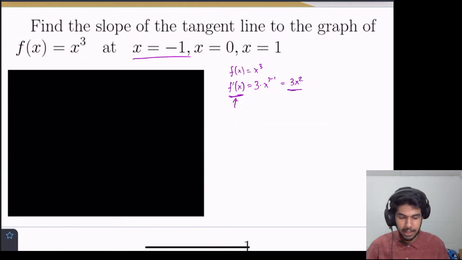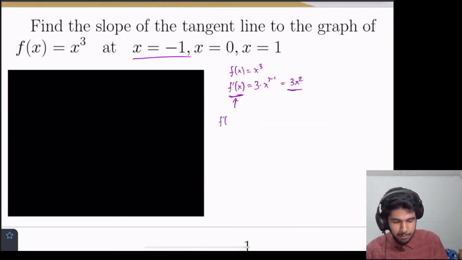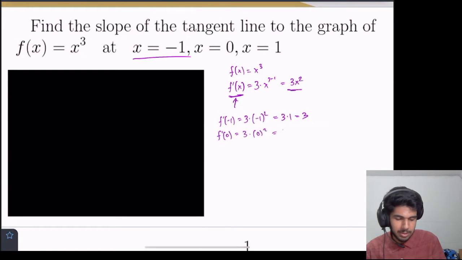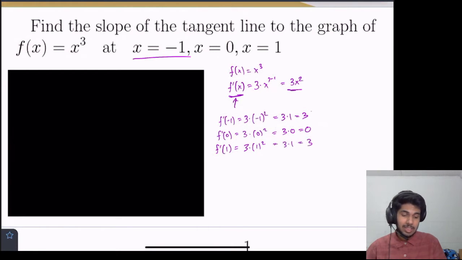We are asked to find it at x equals -1. So f prime of -1 equals 3 times -1 squared. And that's just equal to 3 times 1, which is 3. f prime of 0 is next. That's equal to 3 times 0 squared. And that's just equal to, well, 3 times 0, and that's nothing. f prime of 1, right? 3 times 1 squared equals 3 times 1 equals 3. So these are the slopes at the points respectively. At x equals -1, the slope is 3, tangent line slope is 3. At x equals 0, slope is 0, and so on.